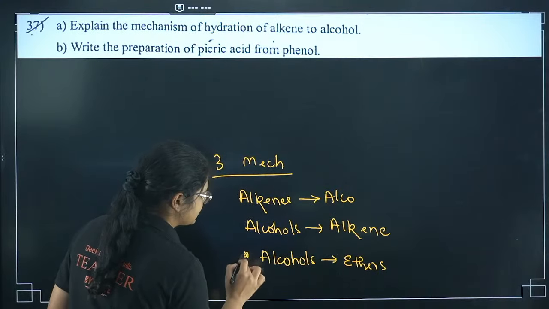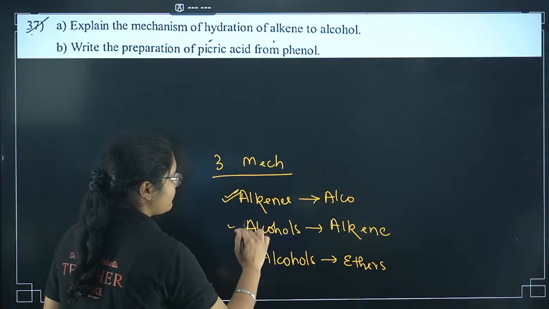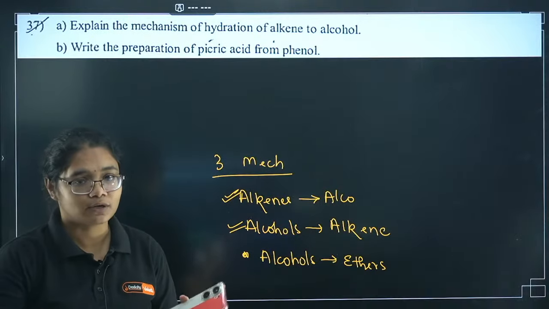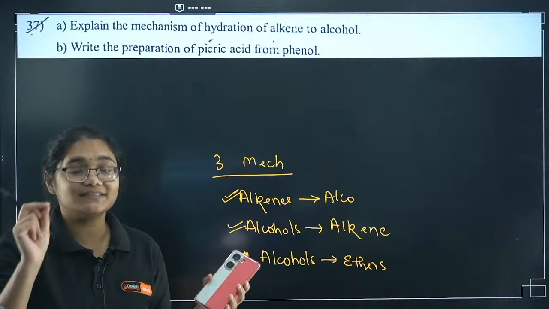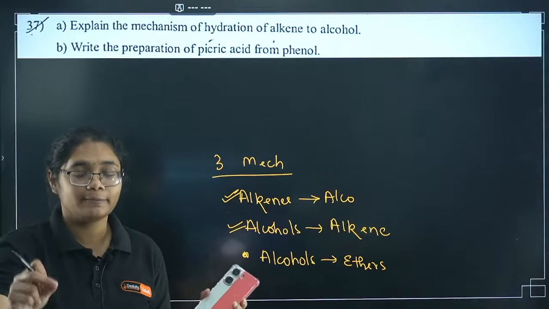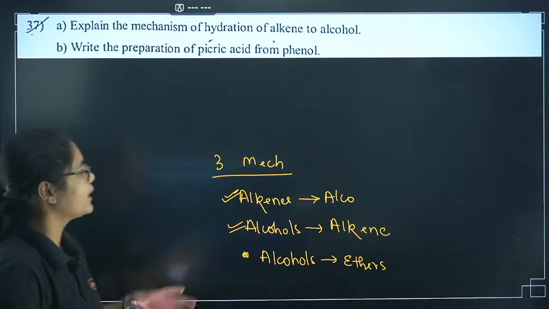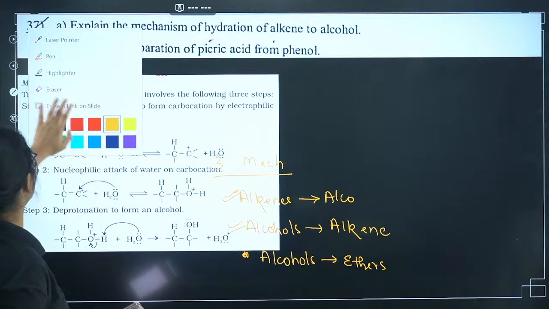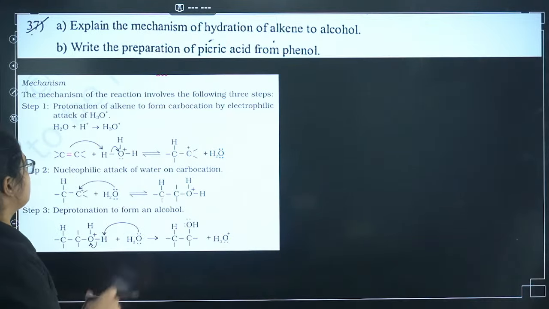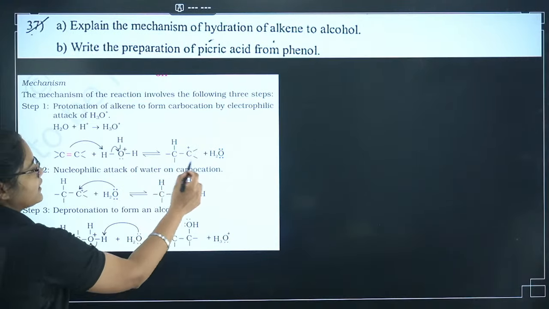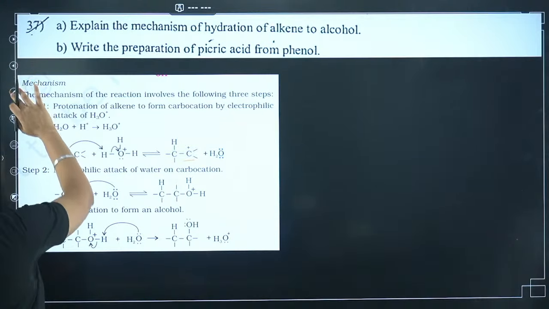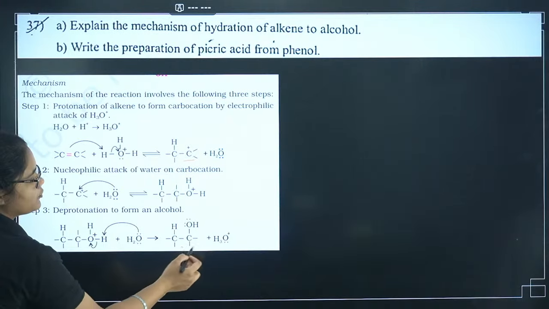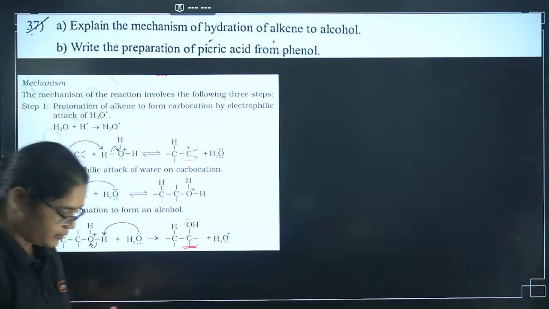Now, this mechanism is less asked. These 2 are super important, and every time some students get confused and do the reverse one. So I am just highlighting this. When you see this question, put your attention 100% focused, then write. In this question, it is asked to do alkenes to alcohols. So in the first step, there is protonation and a carbocation is formed. In the second step, water will attack here, and in the third step, there is deprotonation and you will get an alcohol here.